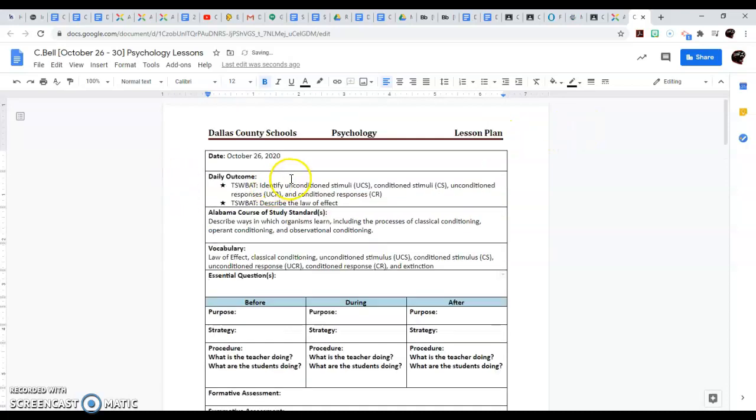So my essential question probably needs to follow my daily outcome. And if not, I can do essential questions a number of ways. All right. So I see this one says, what describe the law of effect.